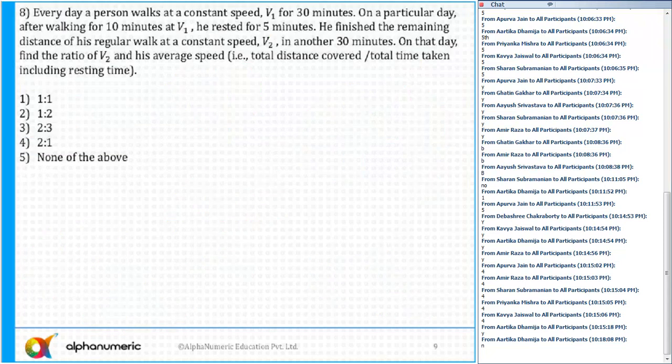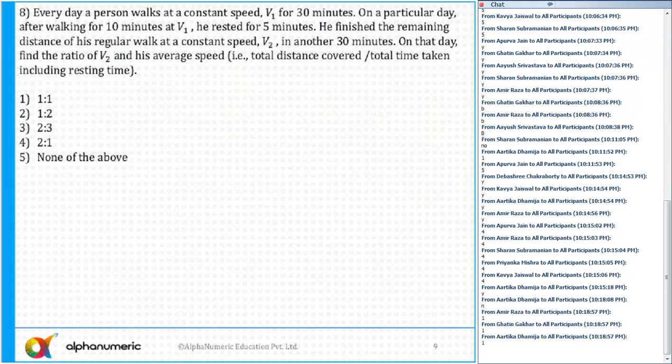So this was an easy one. Even I found this to be easy. At first glance, it seems to be difficult, but believe me, the moment you start solving this, you'll find out that this is also a very easy one. What is the correct answer for this question? Yes, that's right. Because of the length of the question, it seems that it might be difficult, V1, V2, a lot of variables are there. But when we start solving this, we'll find out the answer is 1. Anyone who wants me to discuss this question?